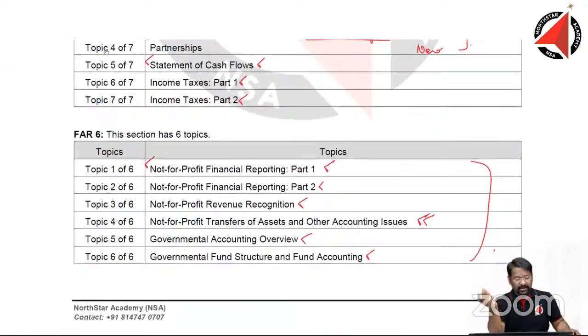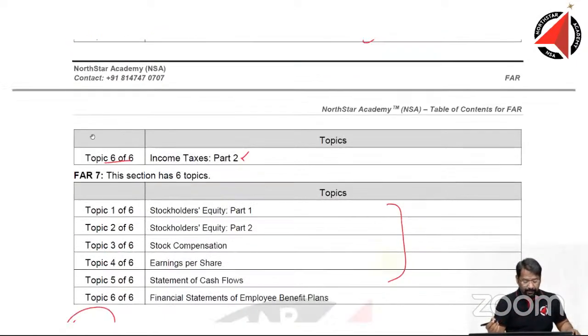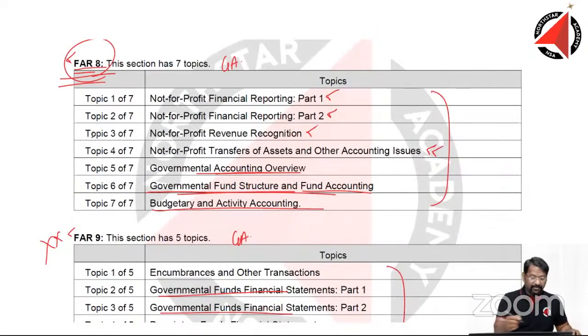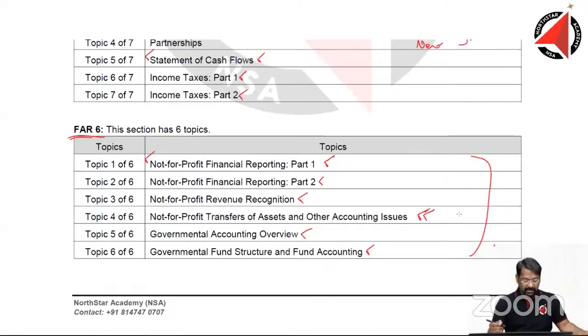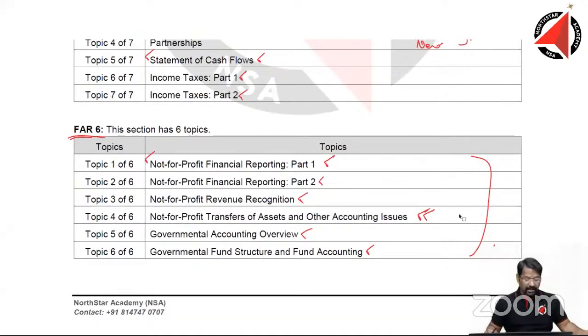But why do you have to? This is going to come. If you look at FAR 6, yes, FAR 6 is very closely matching with FAR 8. All right, very closely. In fact, most of these topics, the first six topics, let me open both of them together, so you will understand it, right?